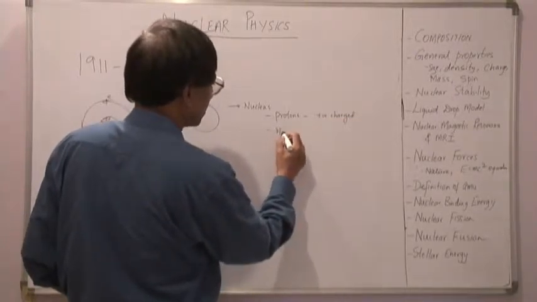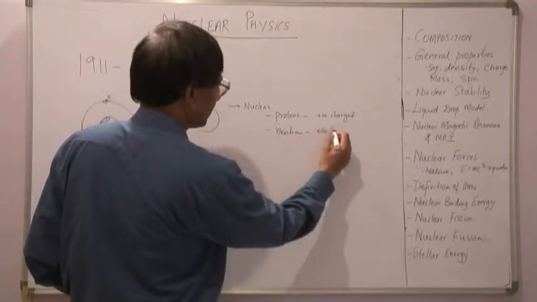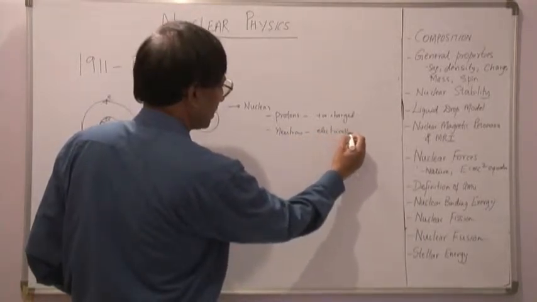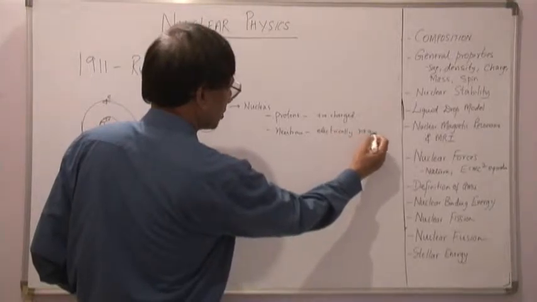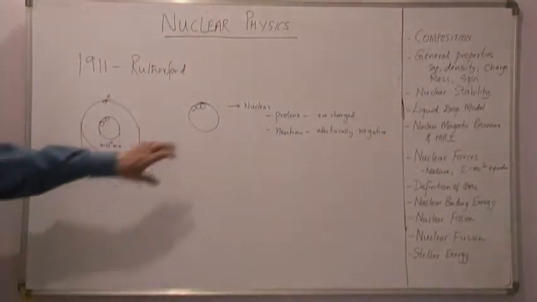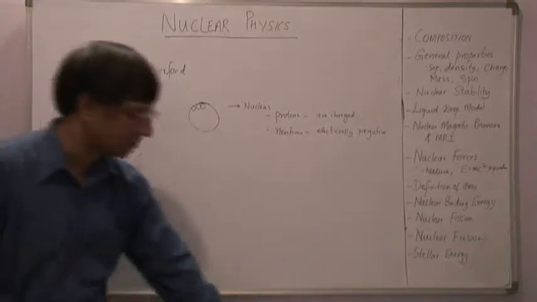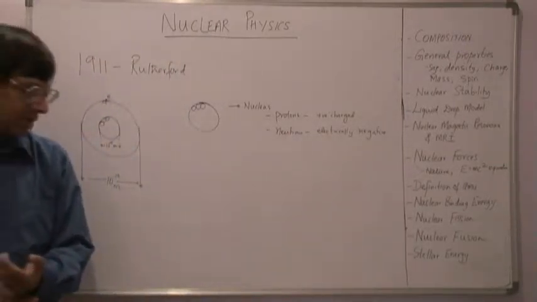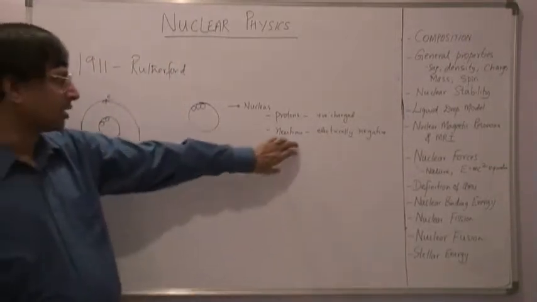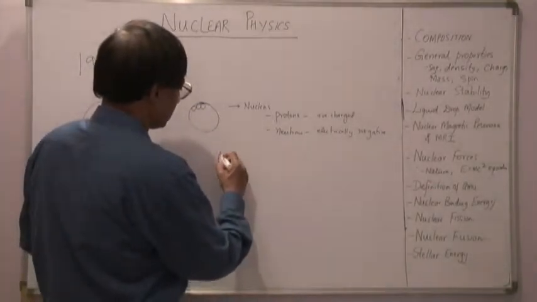protons, and neutrons. Neutrons are electrically neutral, whereas protons are positively charged. So we have protons and neutrons inside the nucleus. A nucleus essentially consists of positively charged protons and electrically neutral neutrons. Now we use a common term called nucleon.